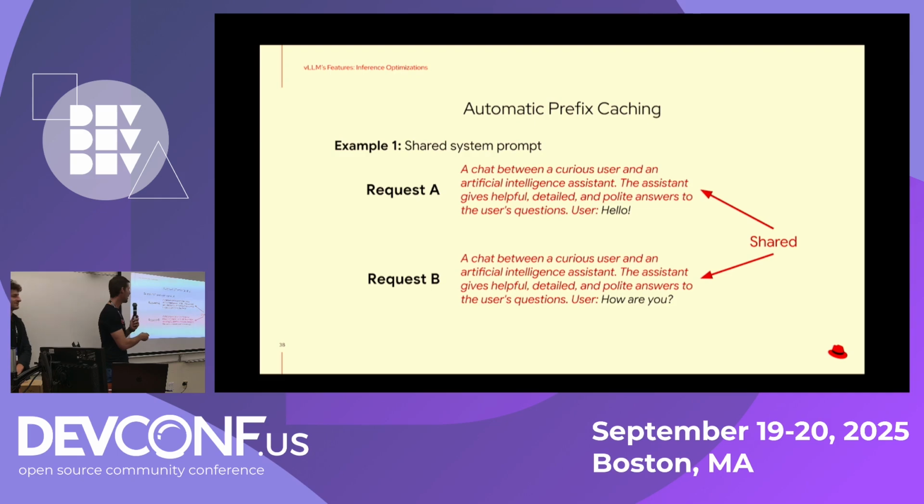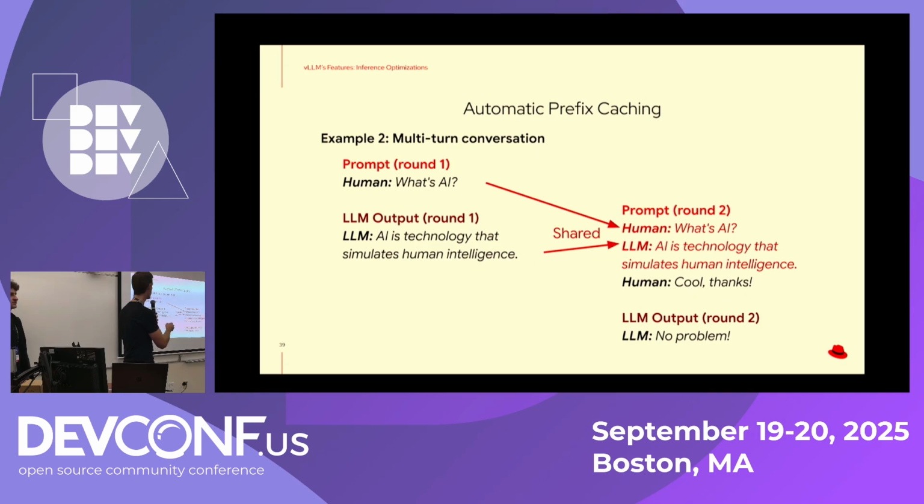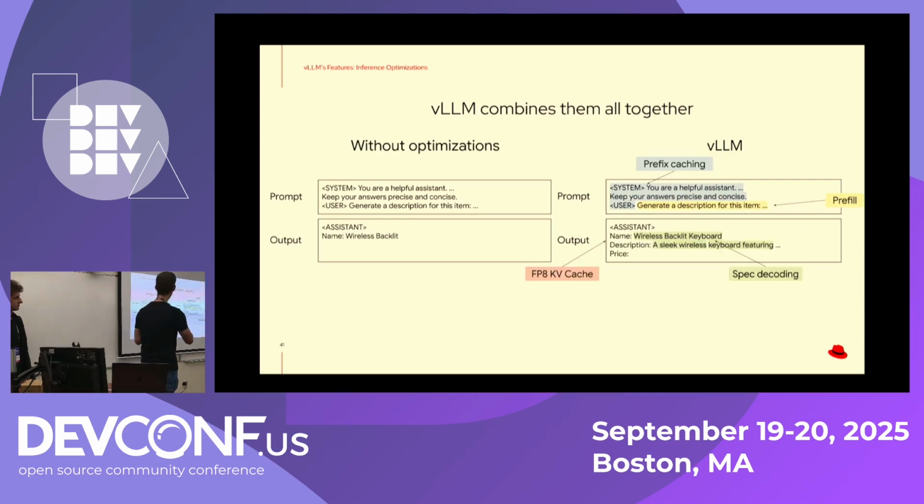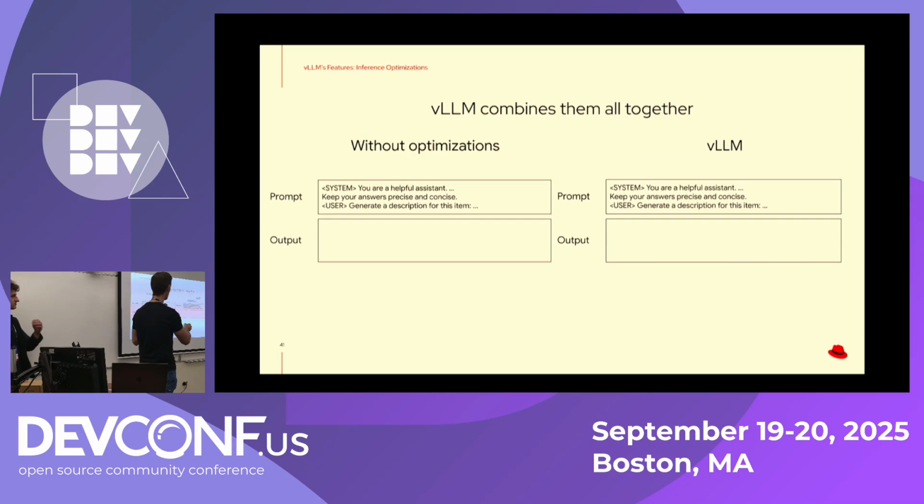The requests look similar, and the first time this will take a little bit more time, but the second time, the KV cache, where everything is stored, will make it faster, because instead of just calculating again and again and again, this will be very, very fast in order to respond and make the conversation faster. We will see it. And also with multi-turn conversations, like chatbots, you will have the exact same thing. This is shared and then will be much faster. So you'll see this is like an animation of without optimizations and with vLLM.